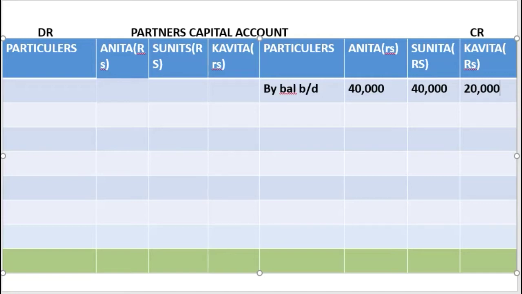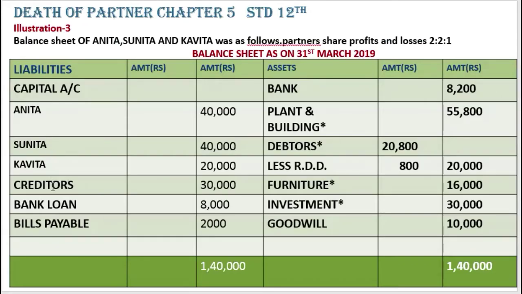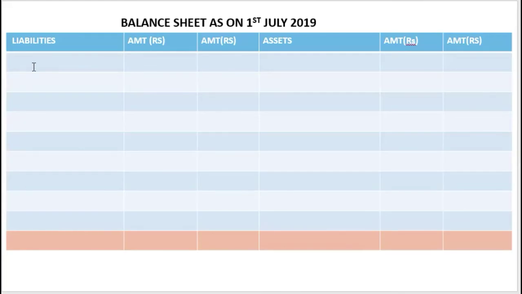Okay, then next, creditors 30,000, bills payable 2,000. We'll be writing these quickly in the liability side.